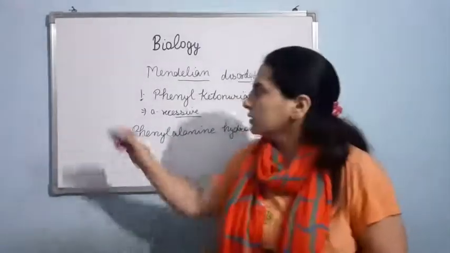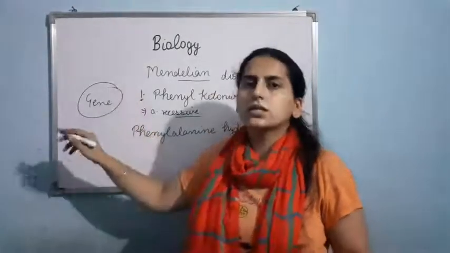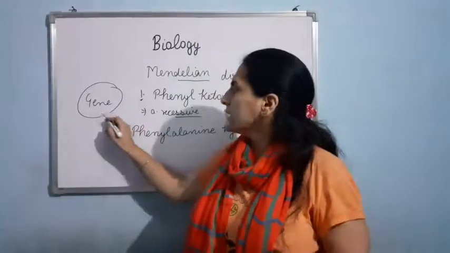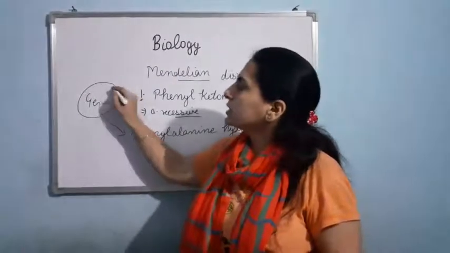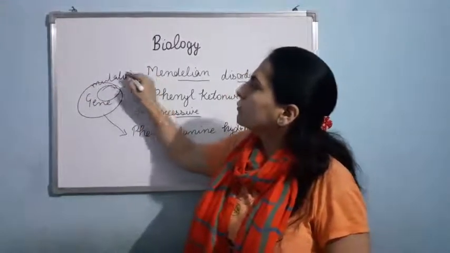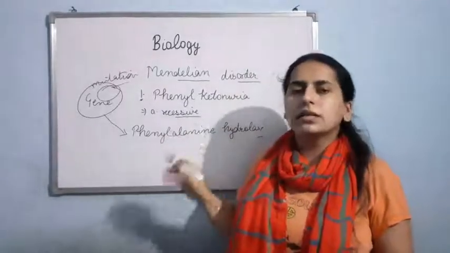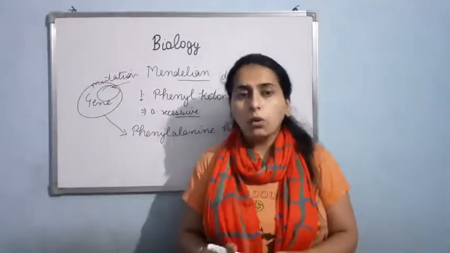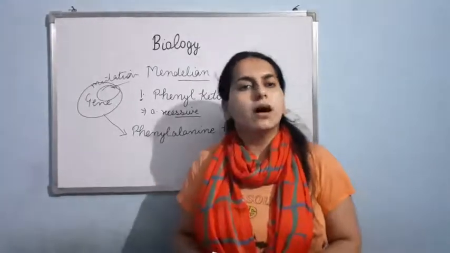Am I clear? If there is a mutation in this gene, directly the synthesis of phenylalanine hydroxylase will be affected, and so the function of this enzyme will be affected.